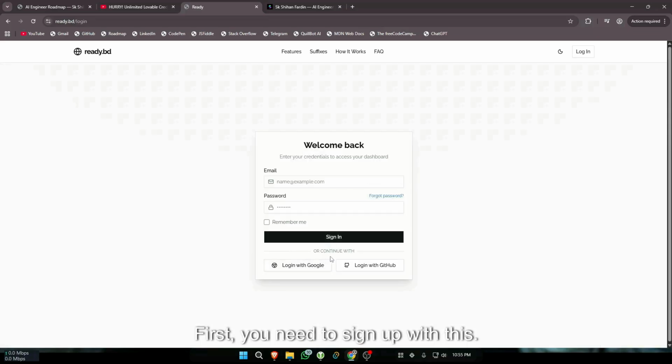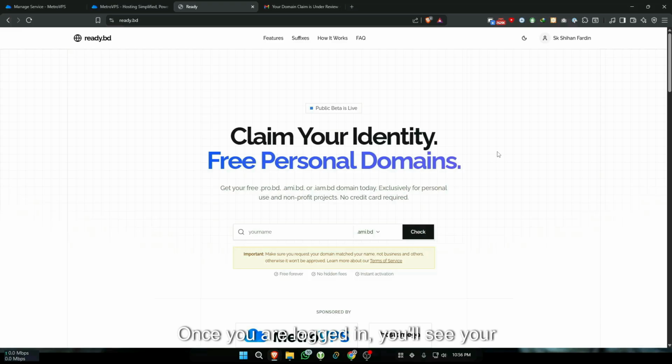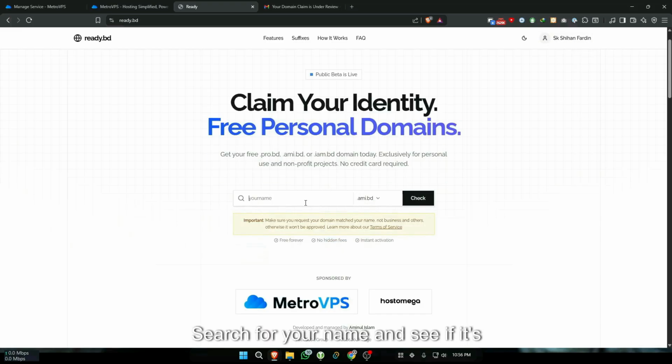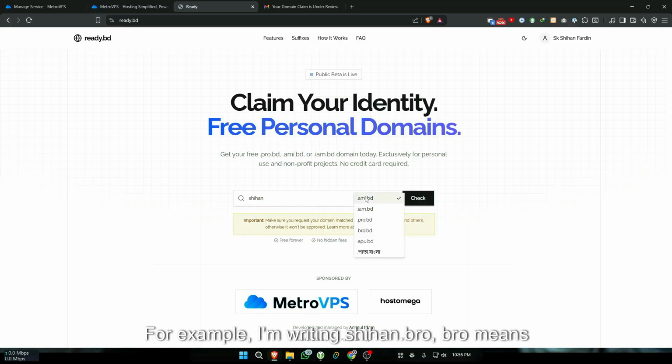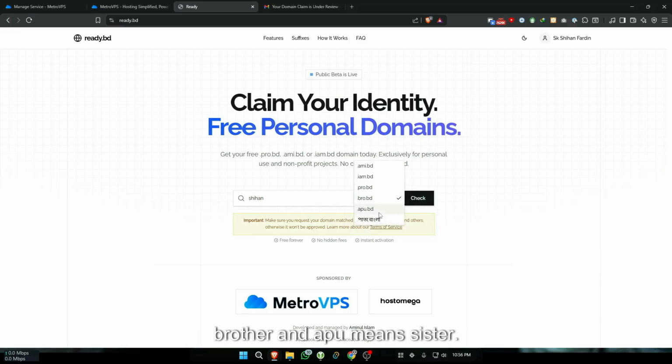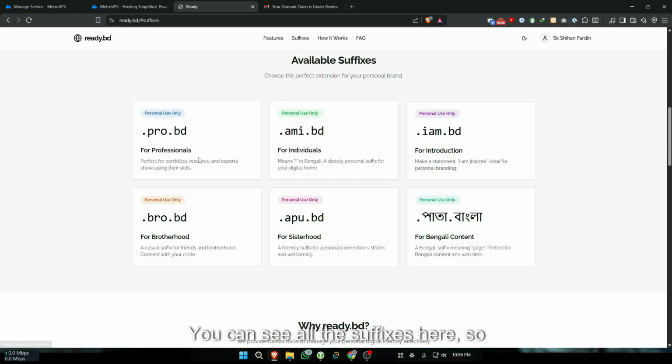First you need to sign up. You can log in with Google or log in with GitHub. Once you are logged in, you will see your name on top here. Search for your name and see if it's available or not. For example, I'm writing Shihan dot bro. Bro means brother and Apu means sister. It's in Bengali, okay? And you can see all the suffixes here, so you can use any of that.